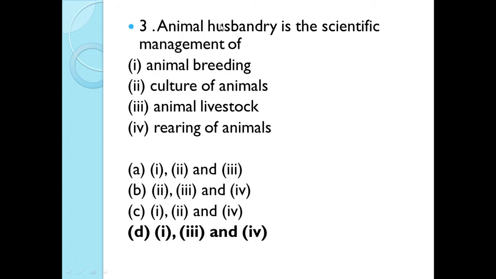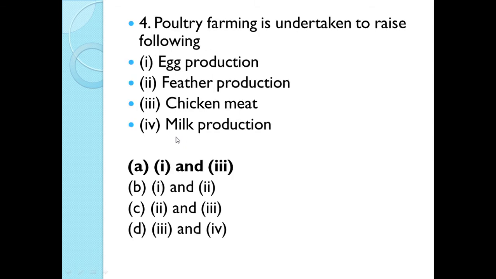Next question is, animal husbandry is the scientific management of. The correct answer is, it is the scientific management of 1. Animal breeding, 3. Animal livestock and 4. Rearing of the animals. The fourth question, poultry farming is undertaken to raise the following. The options are egg production, feather production, chicken meat and fourth is milk production. You know the purpose of poultry farming. It is done for two purposes, option 1 and 3. So the correct option is option A. Poultry farming is done for egg production as well as chicken meat production.